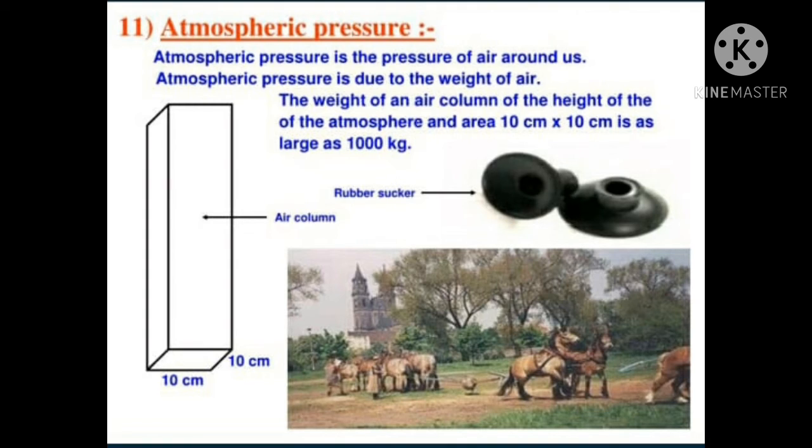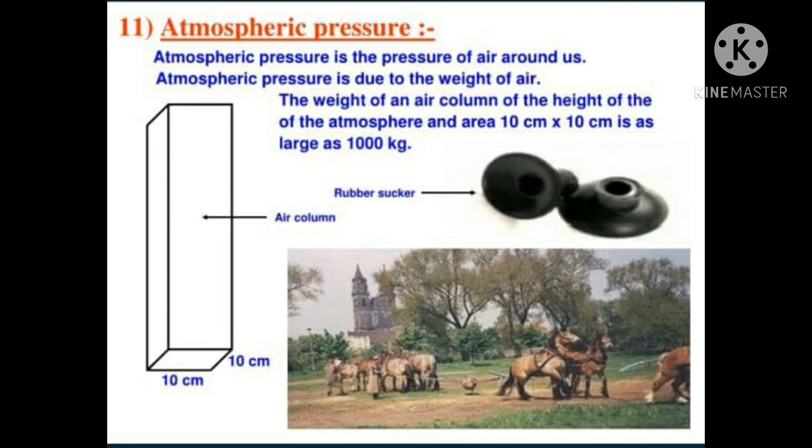It is the weight of an air column of the height of the atmosphere. An area of 10 cm by 10 cm experiences a force as large as 1000 kg. A 1 square centimeter area at the ground level experiences a force due to nearly 1 kilogram of air.